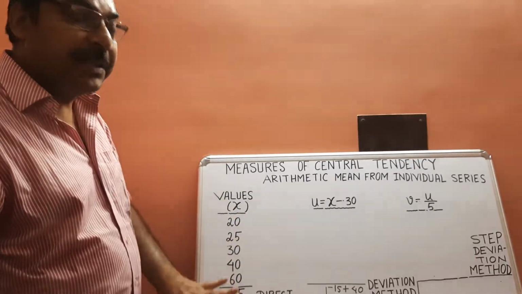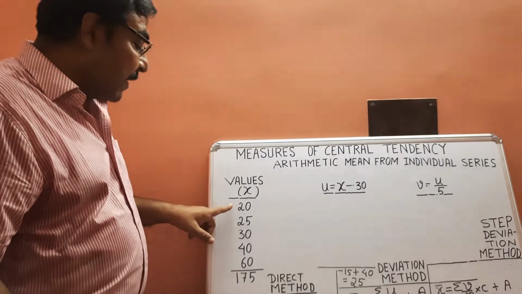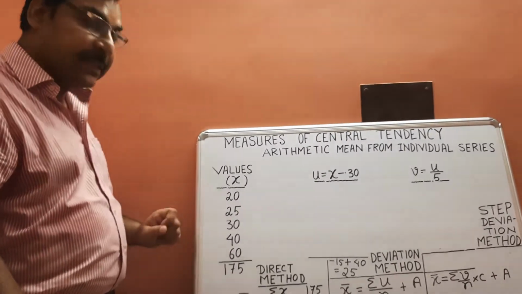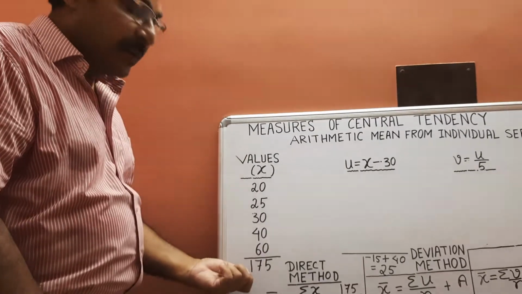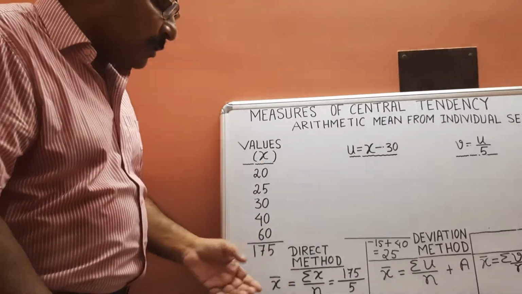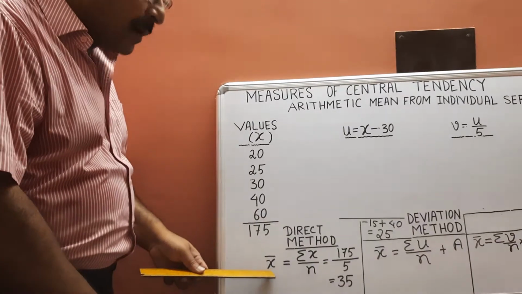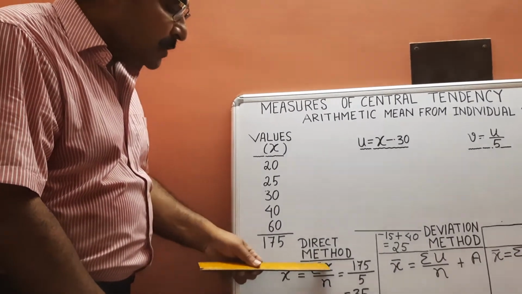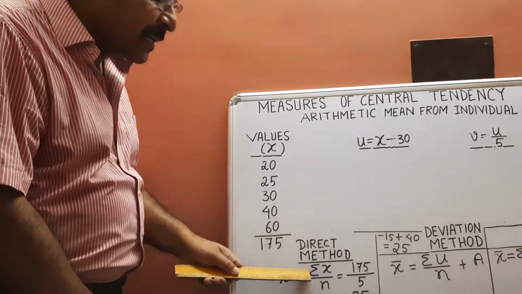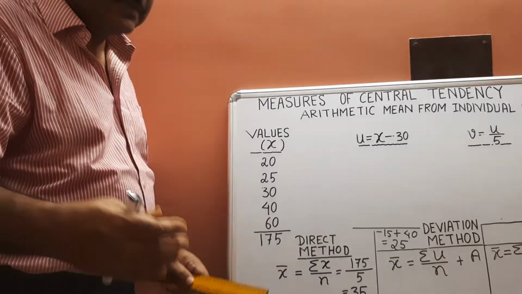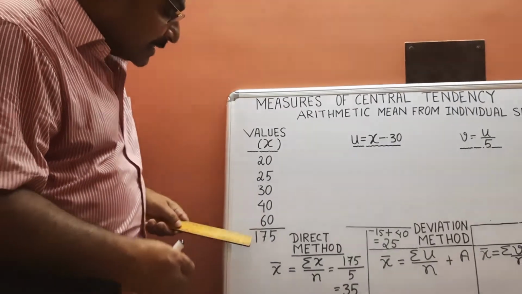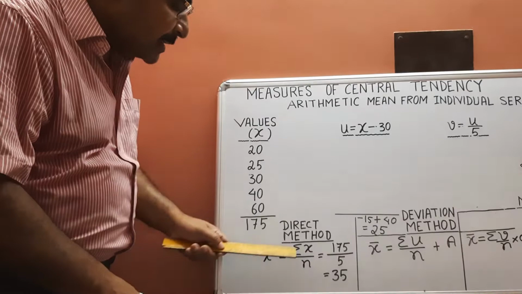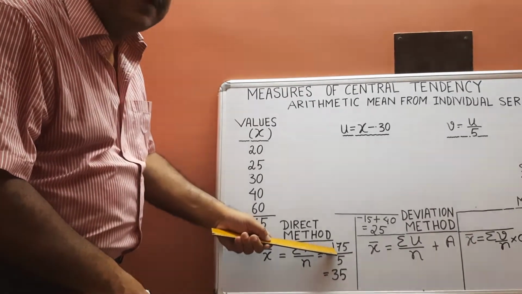And the direct method is this. It is already worked out here. This is the series. There are 5 values: 20, 25, 30, 40 and 60. Total 175. In the direct method, your formula is x bar, meaning arithmetic mean, x bar is equal to summation x by n. Summation x means the sum of the observations. Sum of the observations, summation x, is equal to 175.